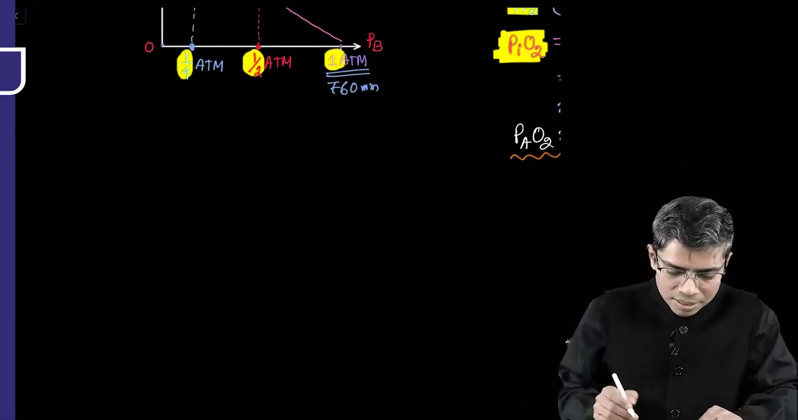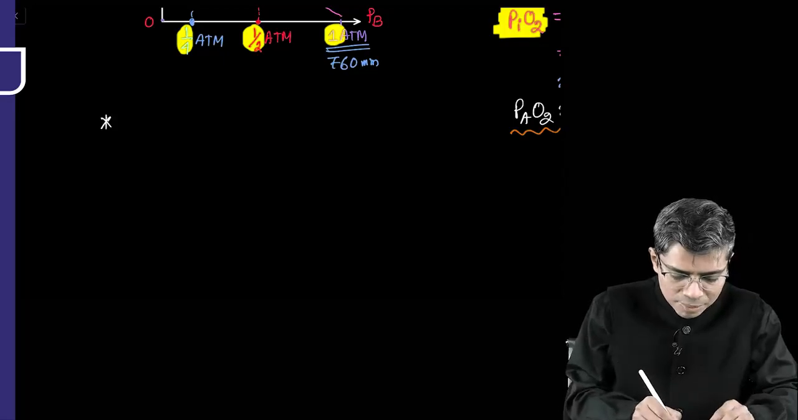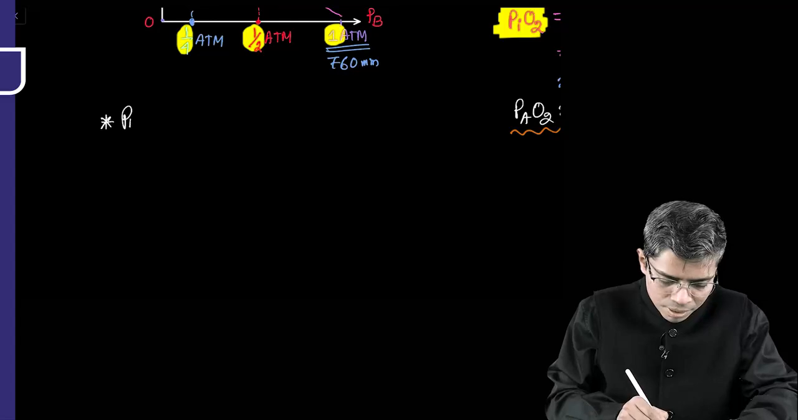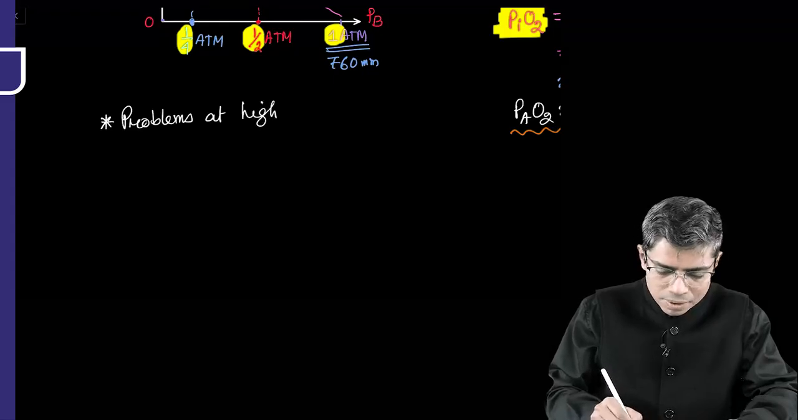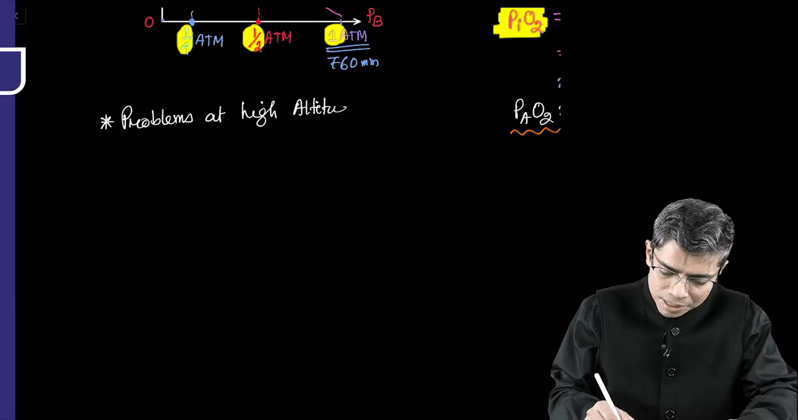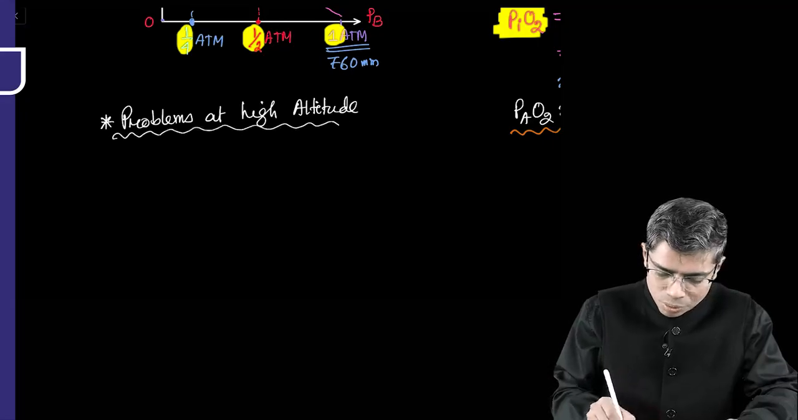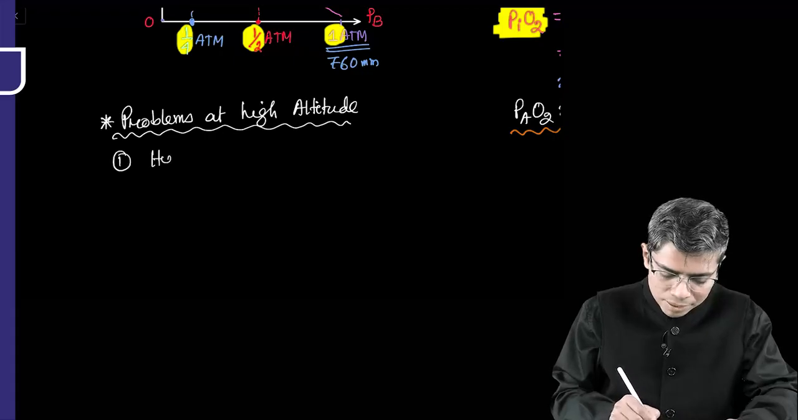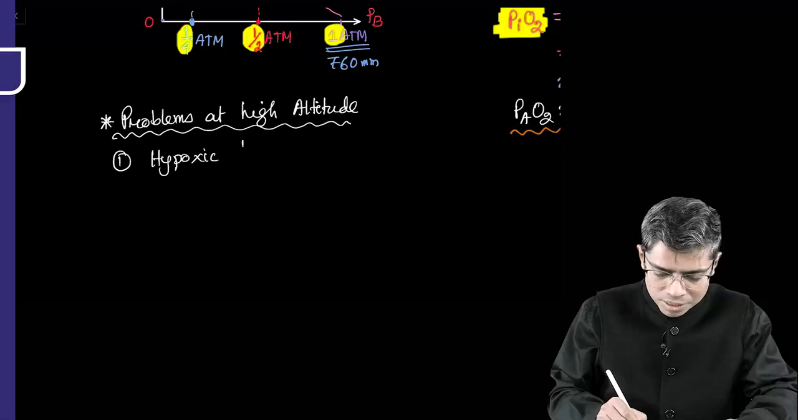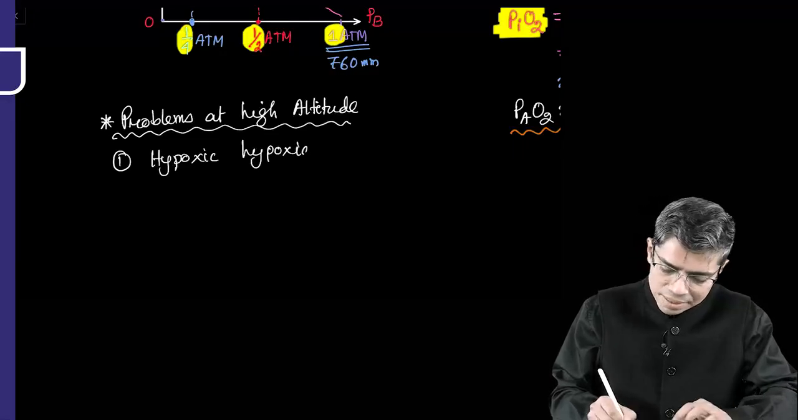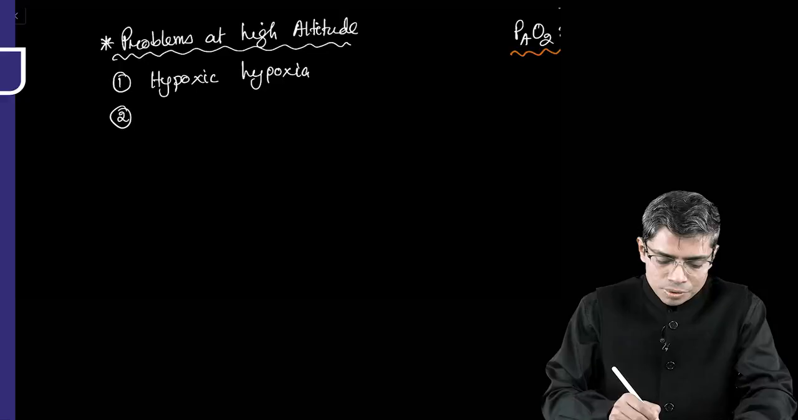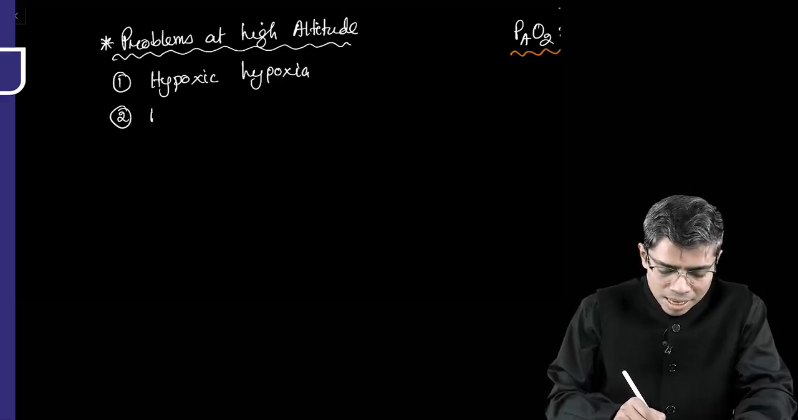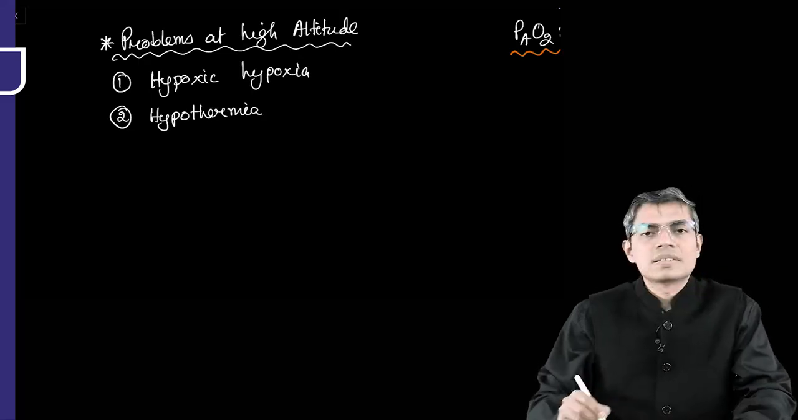So if I write down here, what are the various problems at the level of high altitude, right? Problems at high altitude. Never forget this, very, very important. So number one, the major problem that we have just discussed, hypoxic hypoxia. Second, not only hypoxic hypoxia, in high altitude there is reduction in temperature. So hypothermia is the second problem.